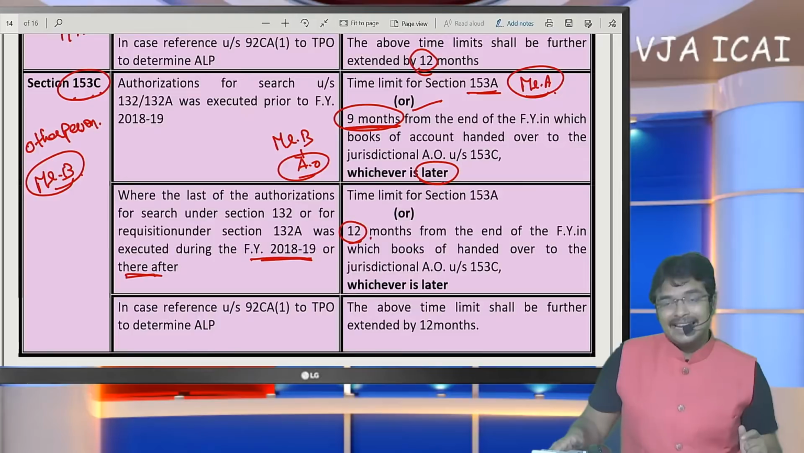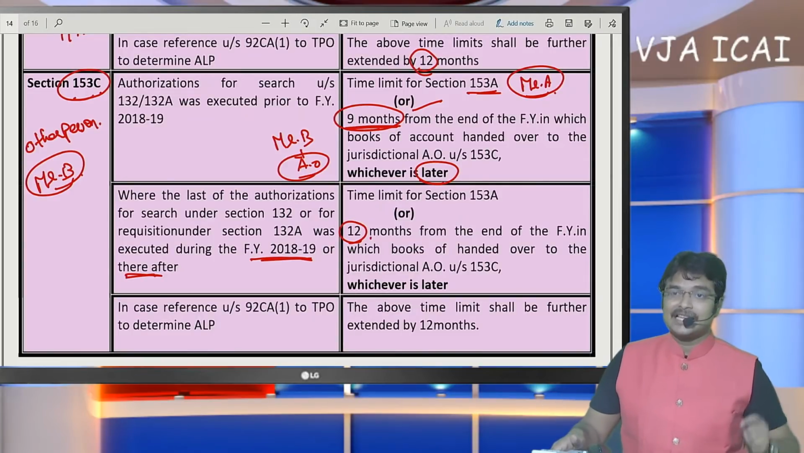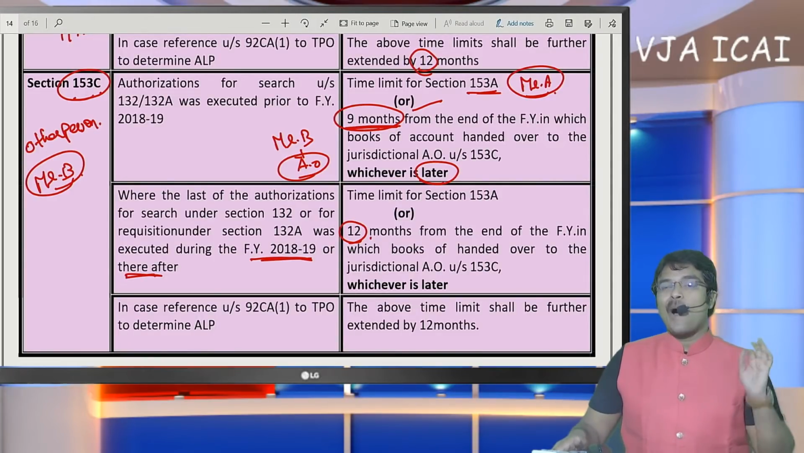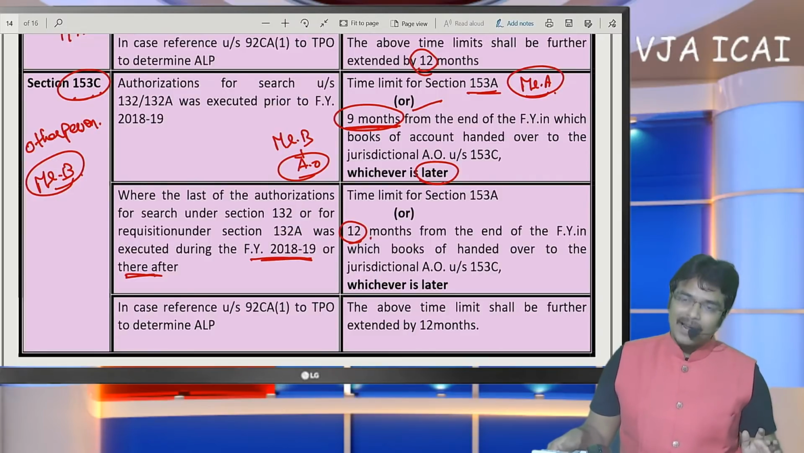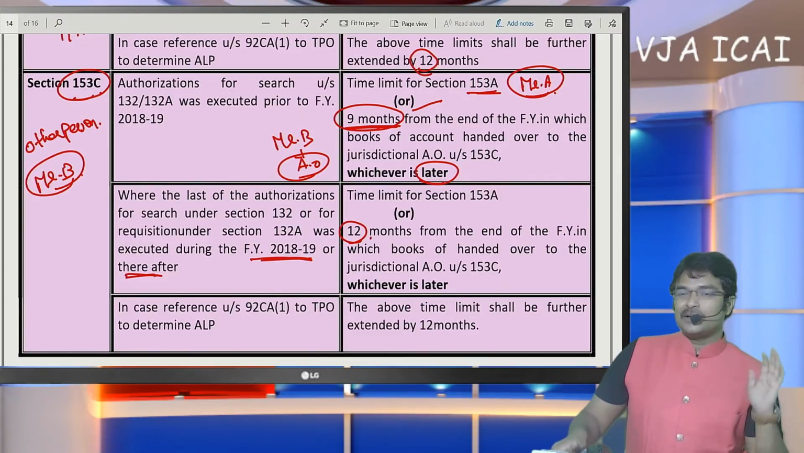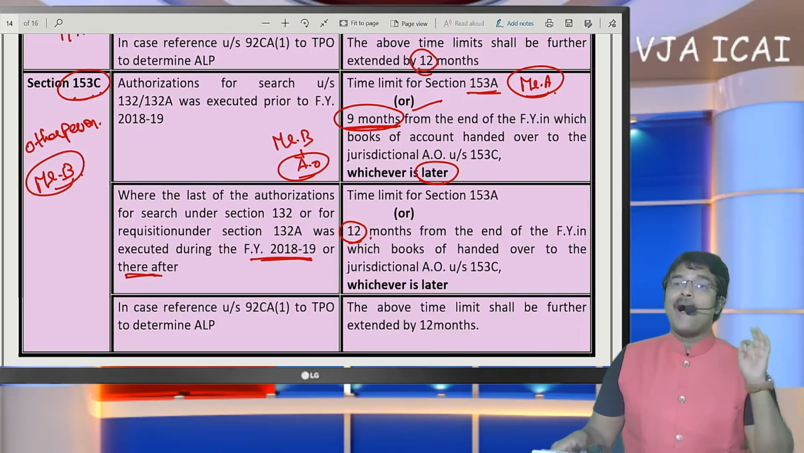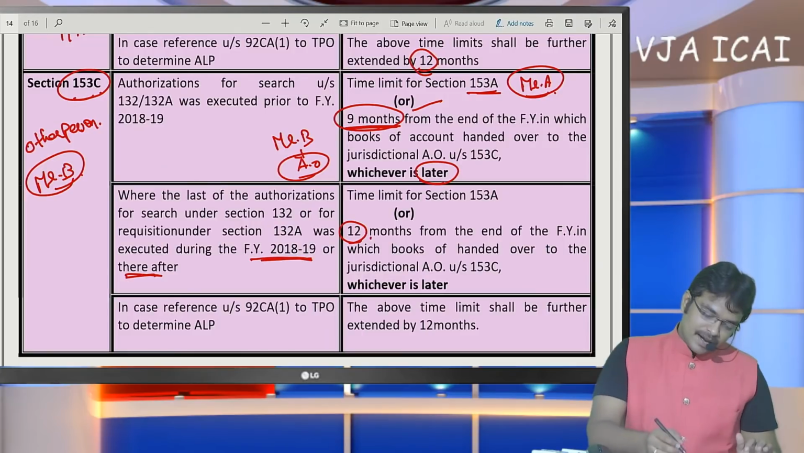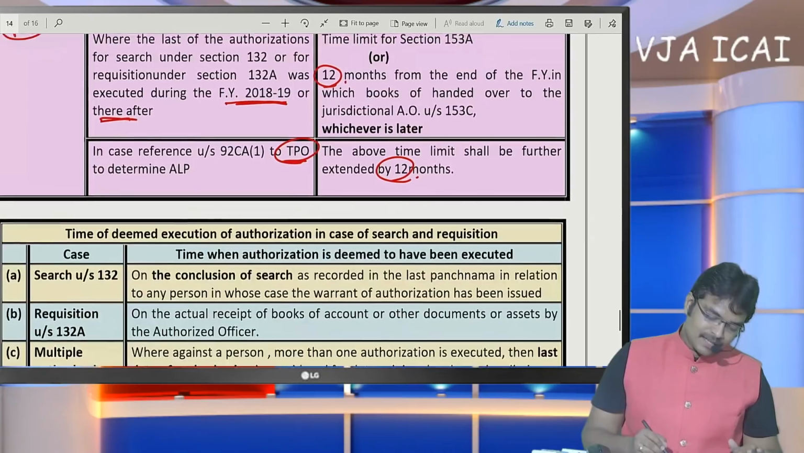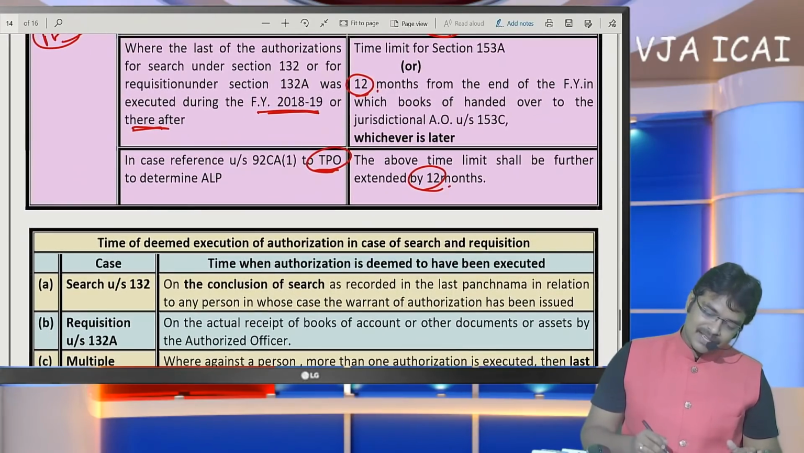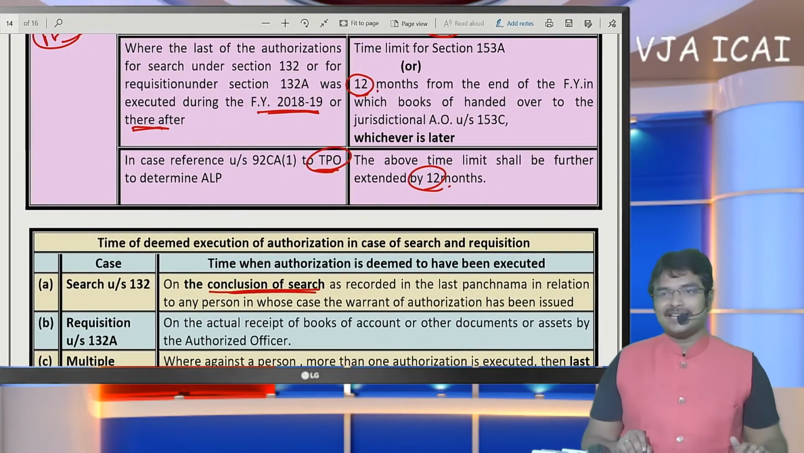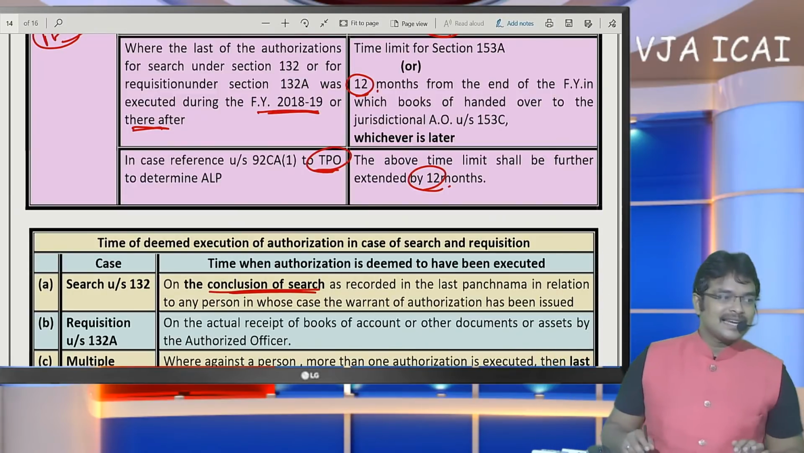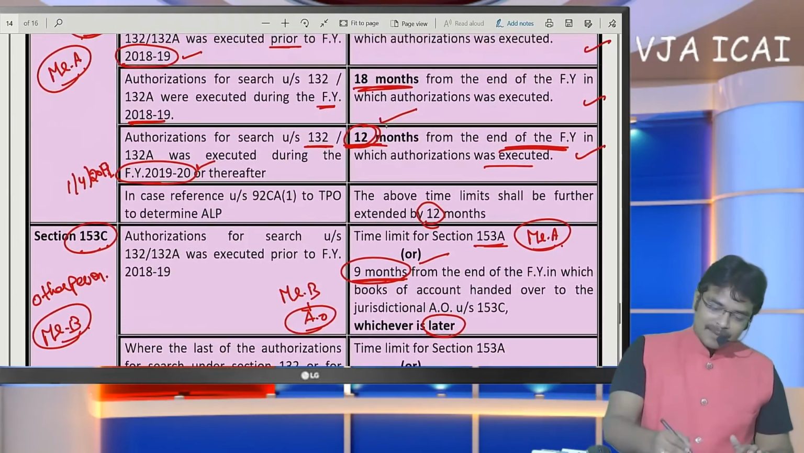What is the meaning of time limit here? It means before that end date, the order must be issued. The assessment order must be passed by the officer. Even though receipt may be later by the SSE, the order has to be passed by the officer before that date. Next, if reference is given to TPO, an additional time limit of 12 months shall be received. This time limit begins from the conclusion of the search.